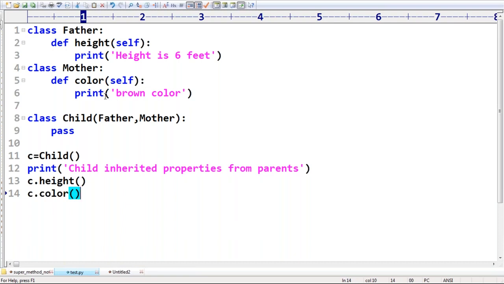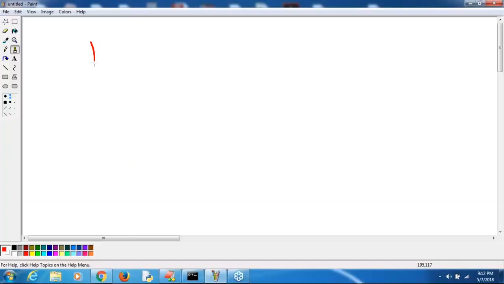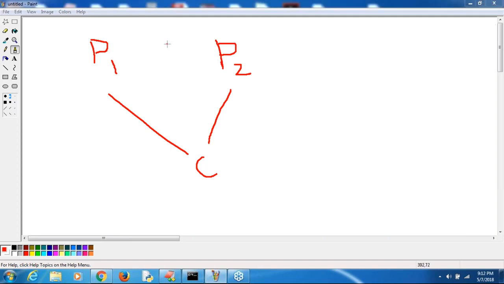inheritance concept. But in Java, multiple inheritance concept is not allowed. Why is it not allowed? There is a bigger problem in Java. Have a look once, a matter of 1 minute. Suppose P1 is available, P2 is also available, and both are inherited to the child.